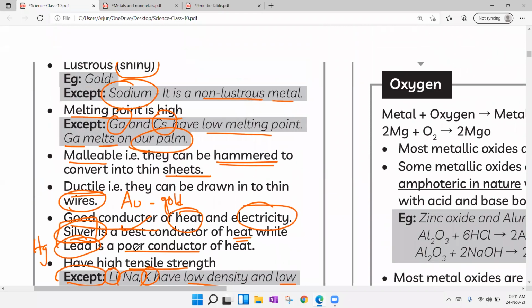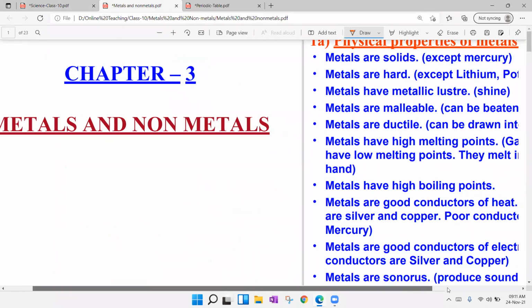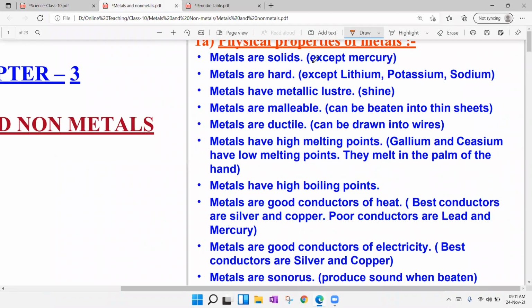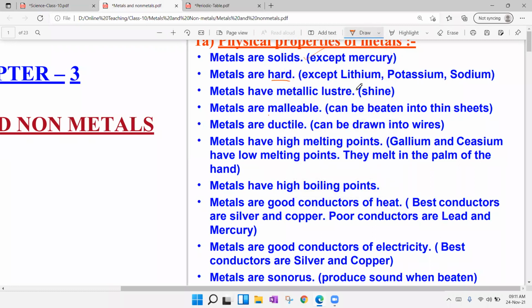These are physical properties of metals. Here we have another PDF where we can discuss physical properties. Metals are solids, all metals are solids except mercury. And metals are hard, of course, except lithium, potassium, sodium. Every metal is hard. They have metallic luster, the property to shine.